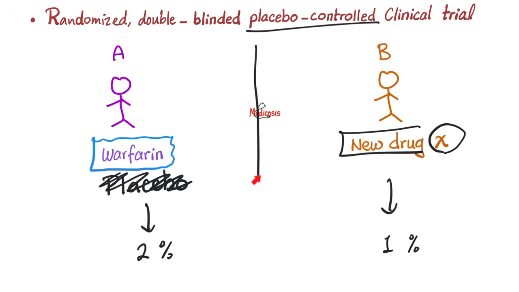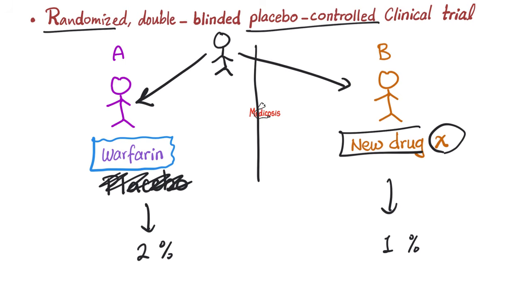So you divide your subjects into Group A and Group B. Group A is going to receive warfarin and Group B is going to receive the new drug. After that, you run the clinical trial and see whether or not there is a difference. Why do we call it randomized? Because it's random, meaning suppose that we have a person and this person is Adam. This person could be randomly assigned to Group A or Group B. This is random. Adam does not get to decide. The doctors do not get to decide. Instead, a computer is going to choose randomly.